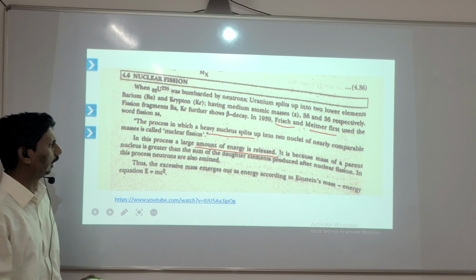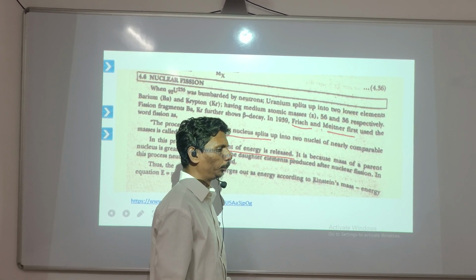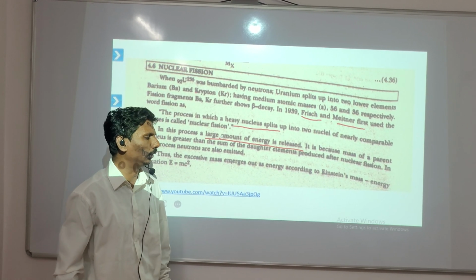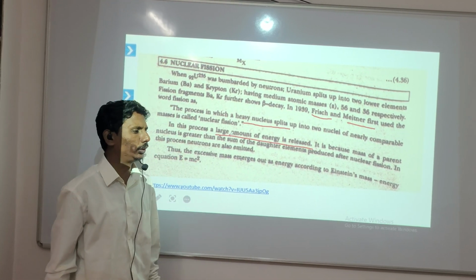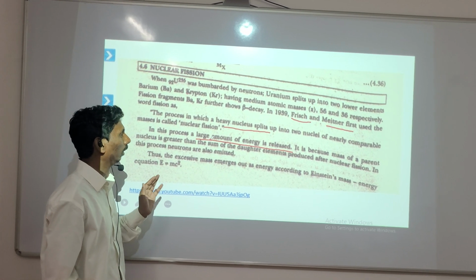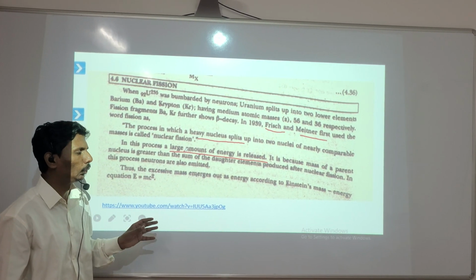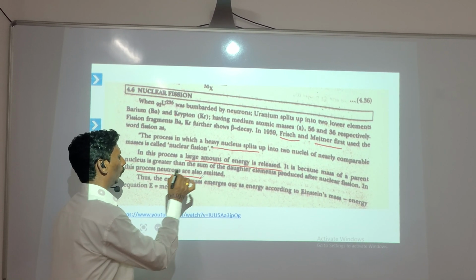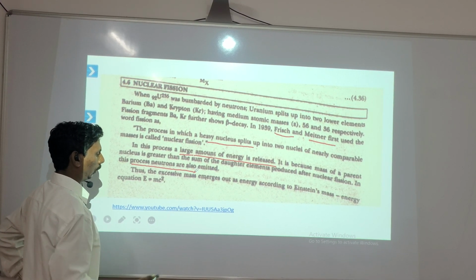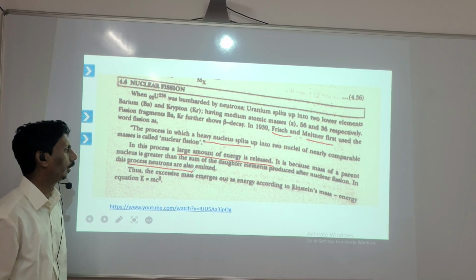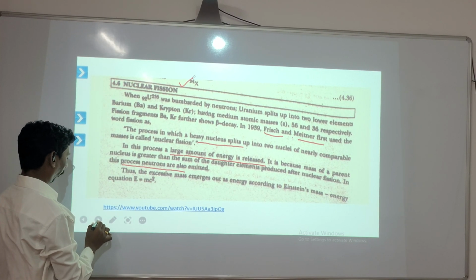In this process a very large amount of energy is released, and it is because the mass of the parent nucleus is greater than the sum of the masses of the daughter elements produced after the nuclear fission. This process is known as the nuclear fission reaction, and in this process neutrons are emitted. Remember that this is one of the good websites. There is a video on YouTube. You can go through that one and get an idea about nuclear fission.